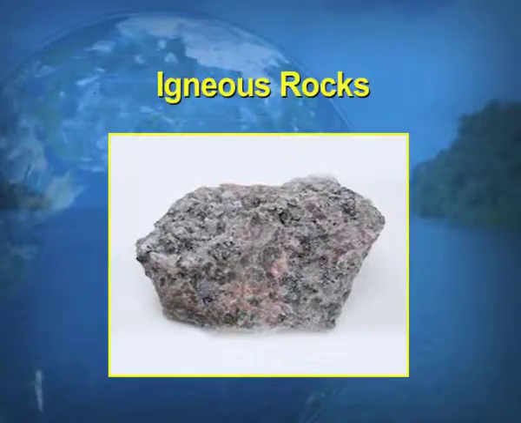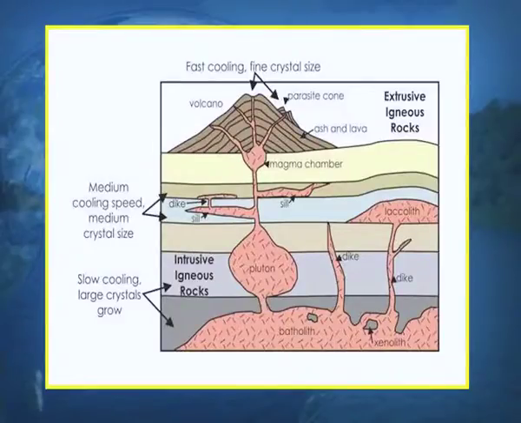Here is the picture. You can view this picture. It will show you how the magma is found in the interior of the earth, and when it comes out on the surface of the earth, how it forms the different features. If you look at the picture, for the rocks formed on the surface of the earth, because the temperature comparatively is low, there is a fast cooling, and when the fast cooling takes place, the crystal formation is very fine.